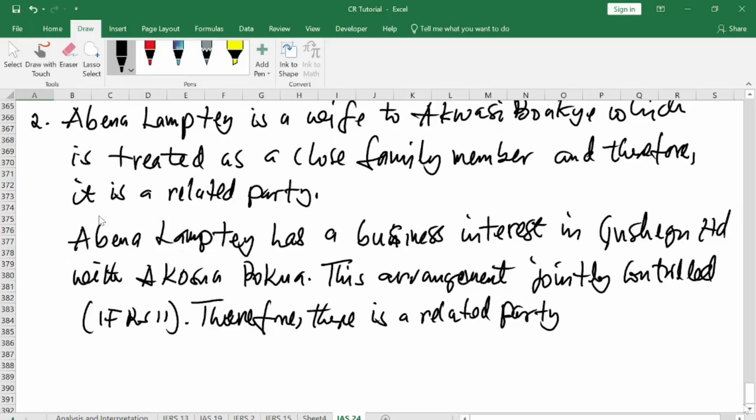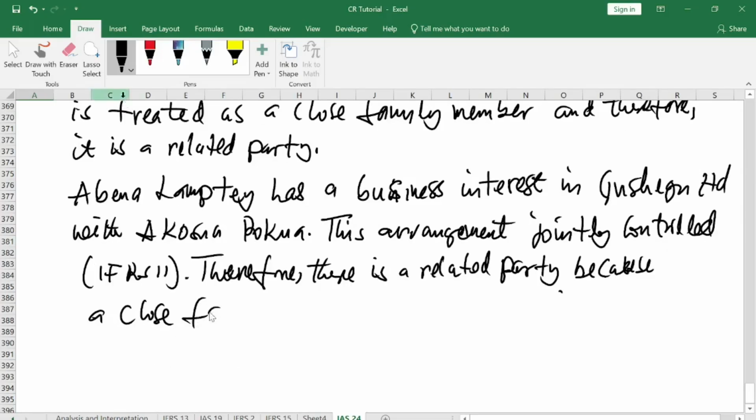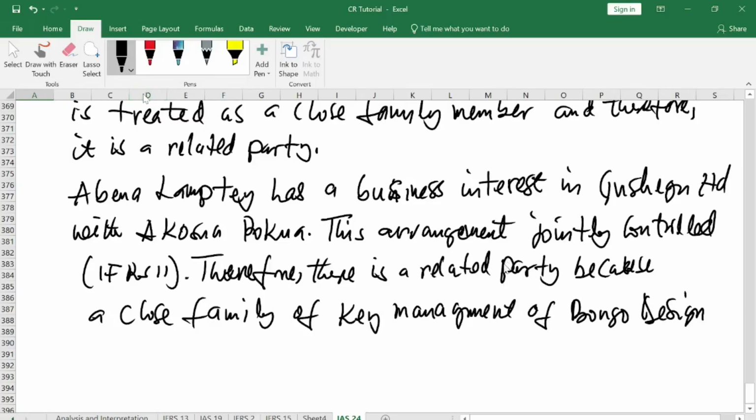So I'm talking about this one. I'm going to relate it to Bongo. You understand? There's a related party because it's jointly controlled. Therefore, there's a related party because of a close family of key management member, or key management of what? Of Bongo Design. Okay, so let me read that. Therefore, there is a related party because of a close family of key management of Bongo Design.